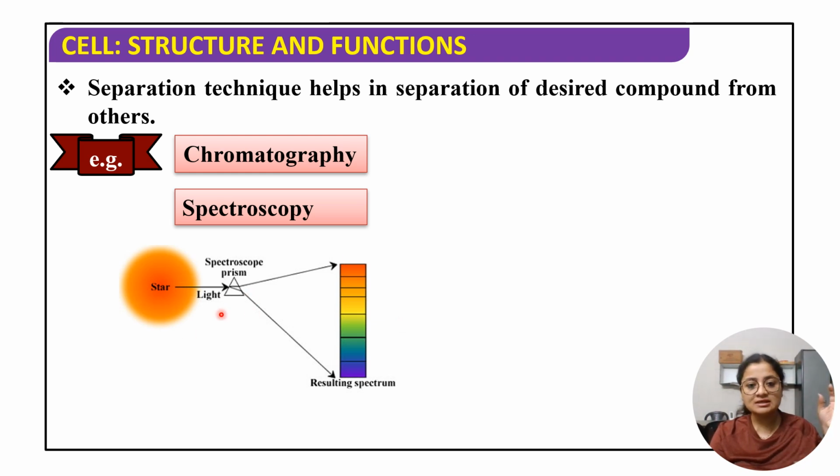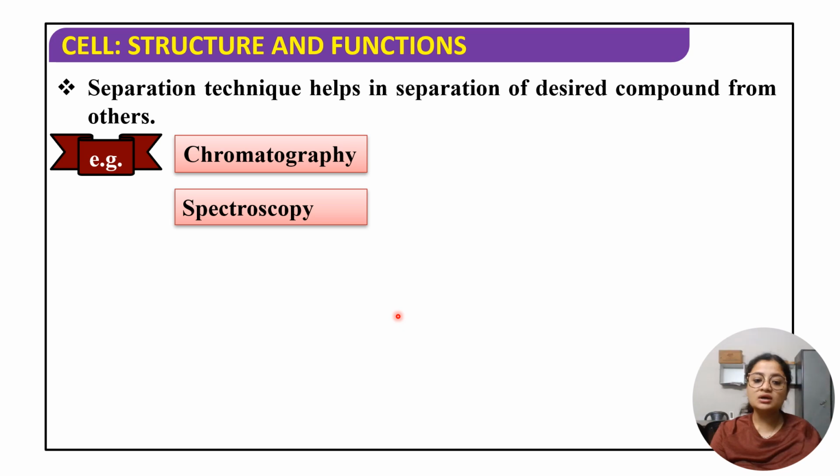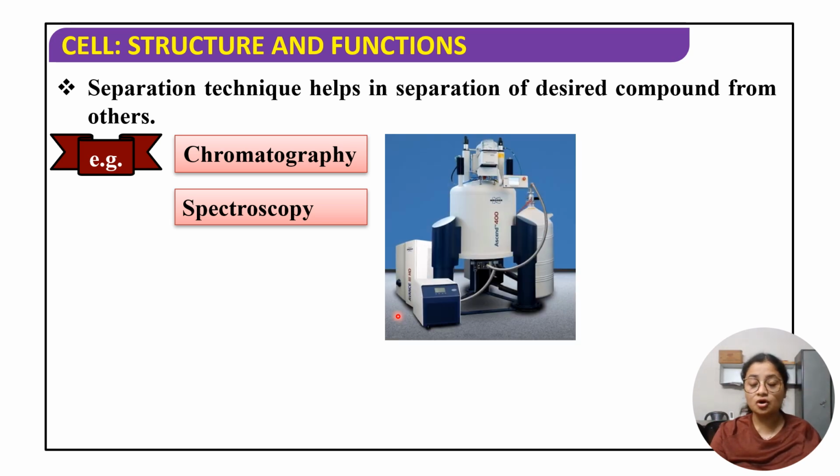Okay, so there will be a main light source, which will be scattered through a particular prism, and after getting scattered through that prism it will be split into different shades of color, as you will see. Okay, so depending on what color your compound is giving, you will be able to detect what nature of that compound is, or what amount and what nature of that compound is there.